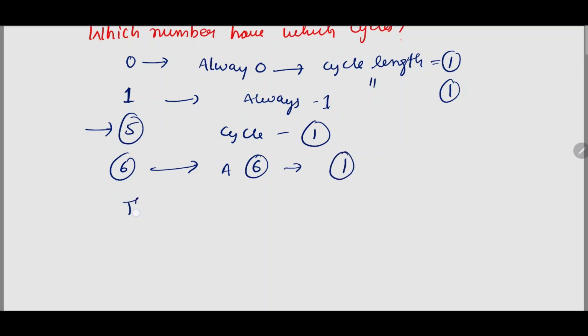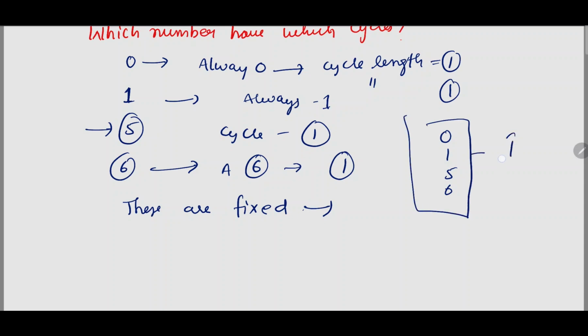These are fixed numbers. So 0, 1, 5, 6 have only one cycle, and after 1 it will again get into the loop. I hope you are getting my point.